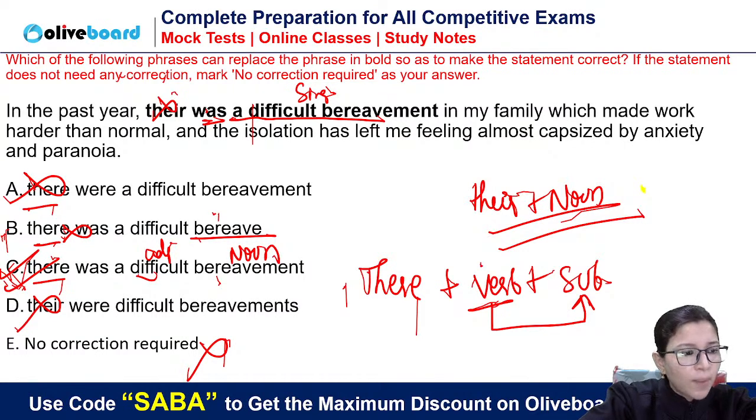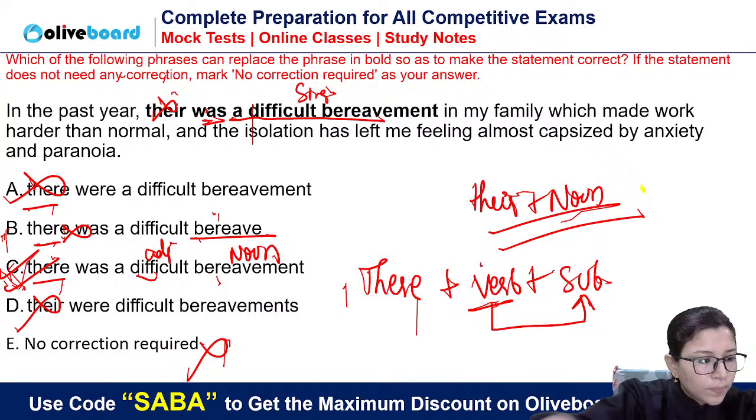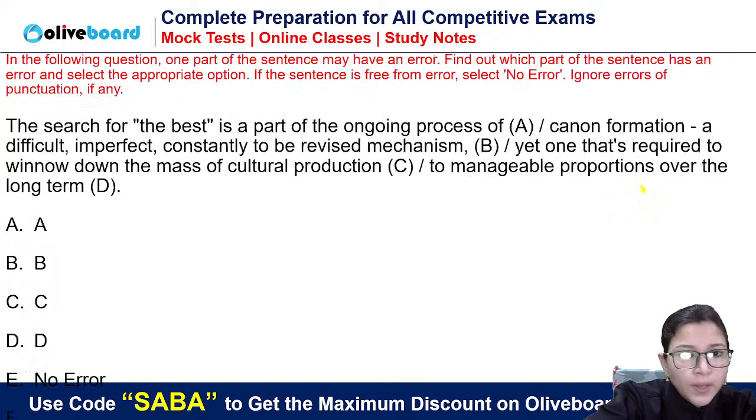There was sadness in my family. Clear, everyone? Bereft, yes, loss of someone. So you can say loss of someone, sadness.